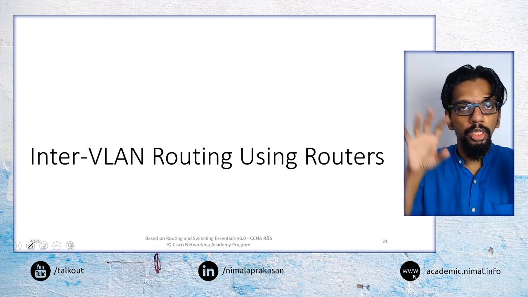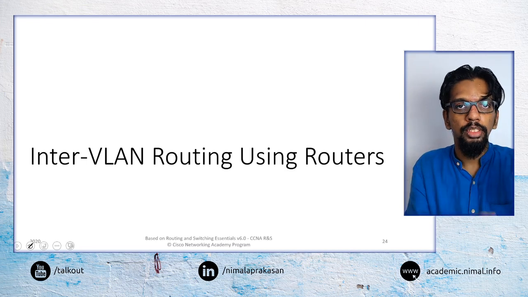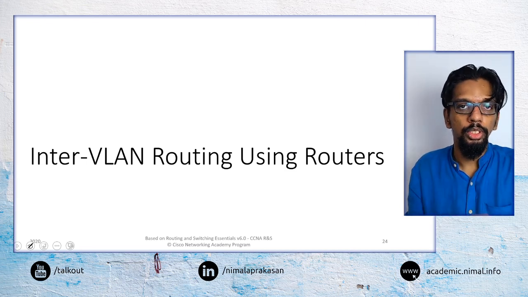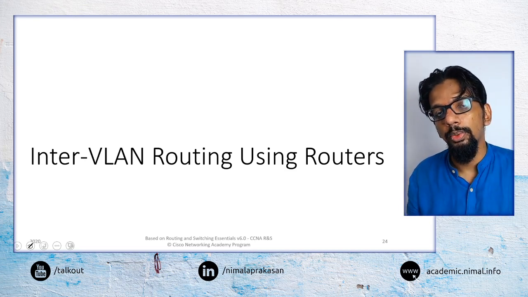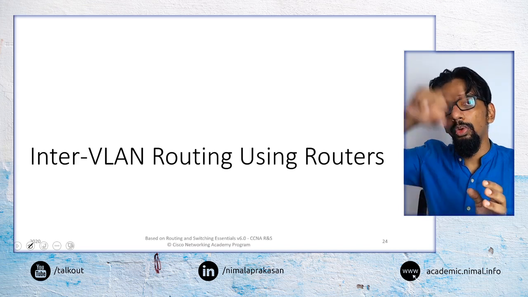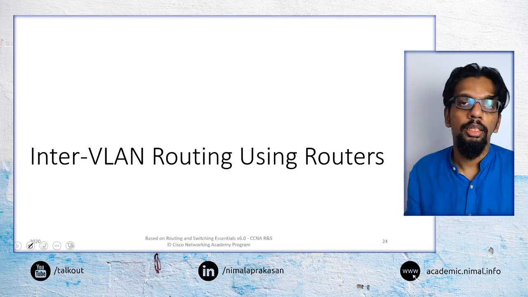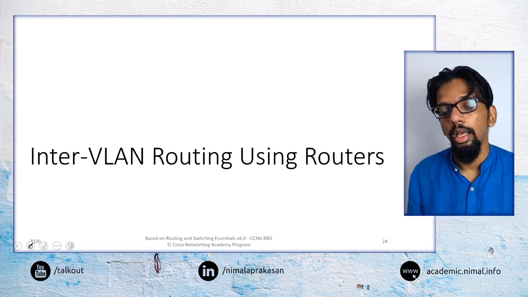So even though two devices may be adjacent to each other on a switch, they may belong to two different VLANs. When that is the situation, all the traffic will have to go through the router and be routed. That is what we would call inter-VLAN routing.